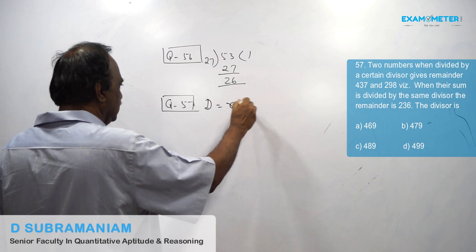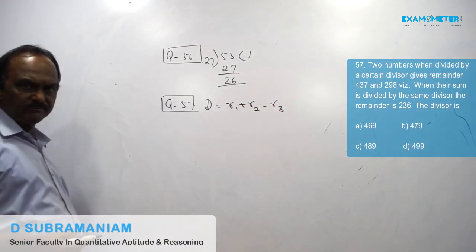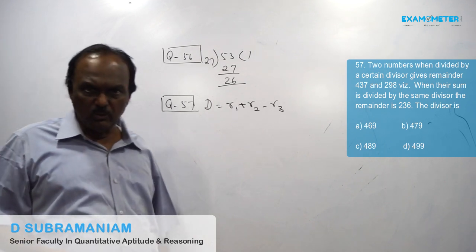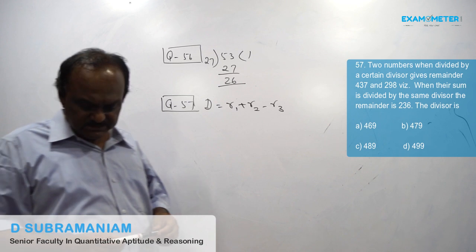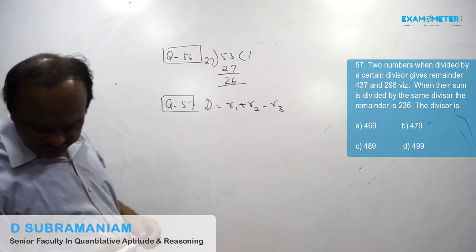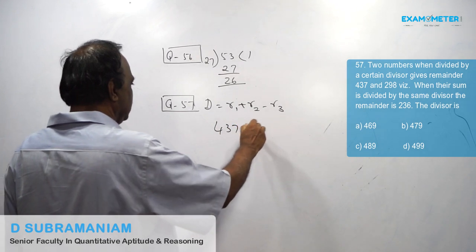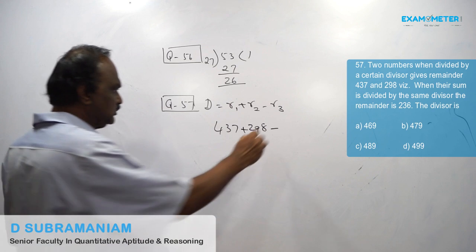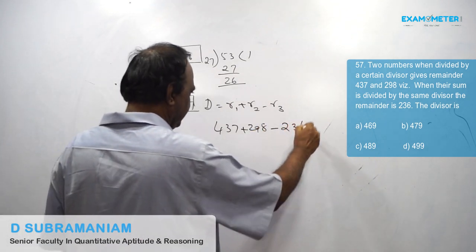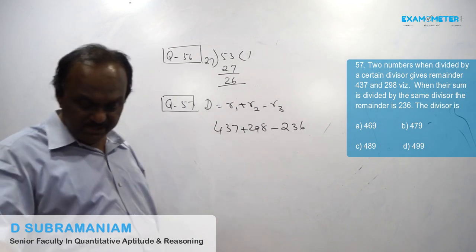Divisor is equal to R1 plus R2 minus R3. That is 437 plus 298 minus 236. That is 499. So answer is D, 499.